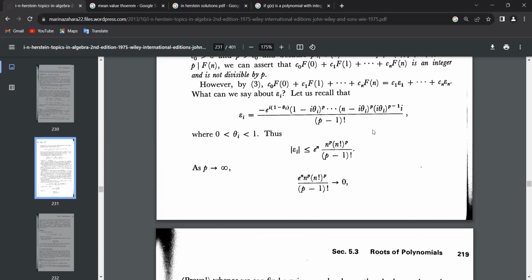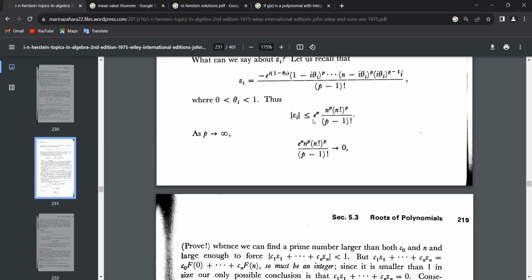So we know that theta_i is greater than 0 but less than 1. So you look at 1 minus theta_i, then 2 minus theta_i, 3 minus theta_i, and n minus theta_i, that is less than n factorial. Then the power of that to the p is less than n factorial to the power p. So yes, it's a cool thing. So he has made this observation.